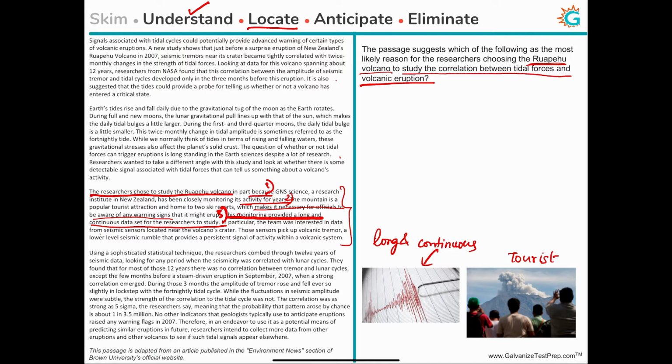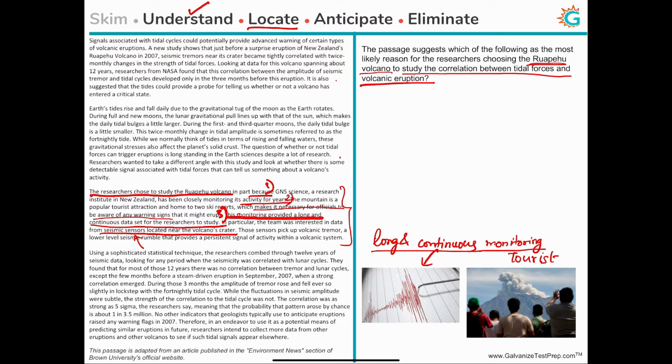And in particular, the team was interested in data from seismic sensors located near the volcano's crater. So they had seismic sensors located near the volcano's crater, and those sensors pick up volcanic tremor, a low-level seismic rumble that provides a persistent signal of activity. All right, so there are lots of reasons why this volcano was very interesting to the researchers, because there was long and continuous monitoring by that particular institute, right?